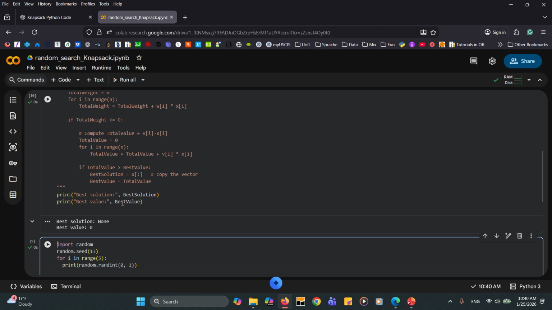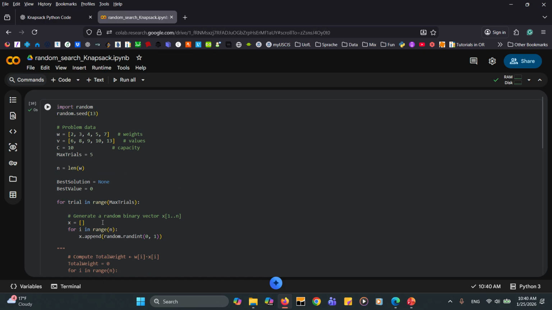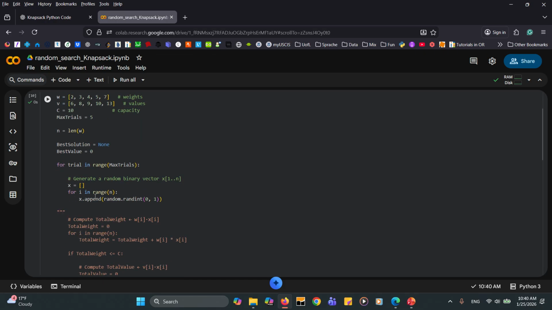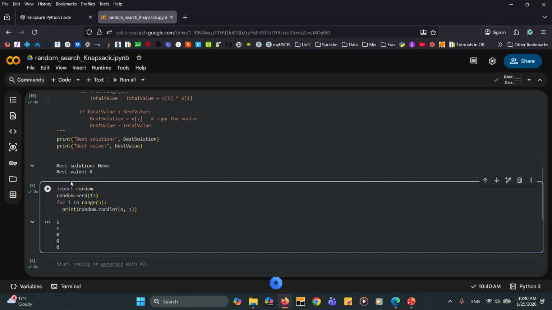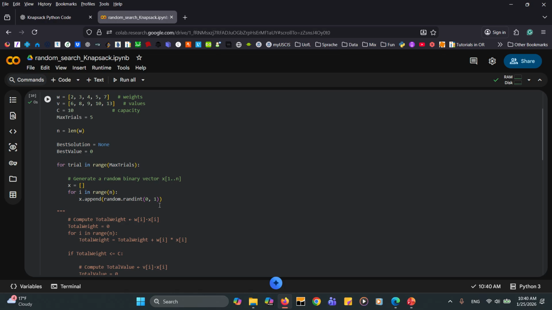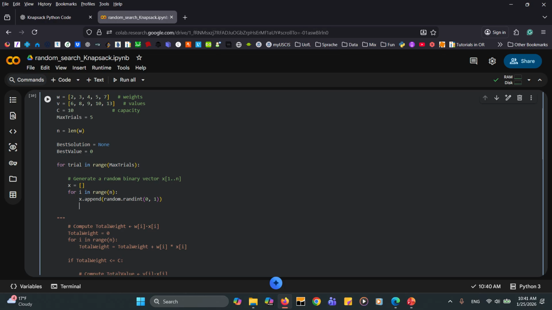Let's see what will happen if we run this line of code. When we run it, the best solution is none, because we didn't actually do anything. We only generate a random solution, and the best value is also 0. But one thing that we need to do here is that after printing this, I wanted to see what x is.